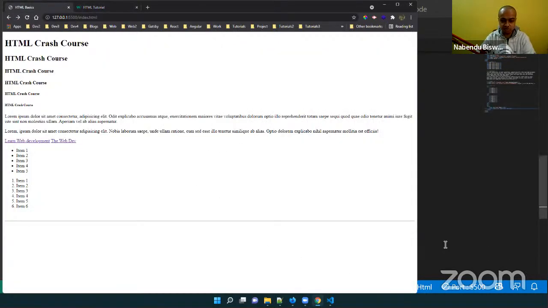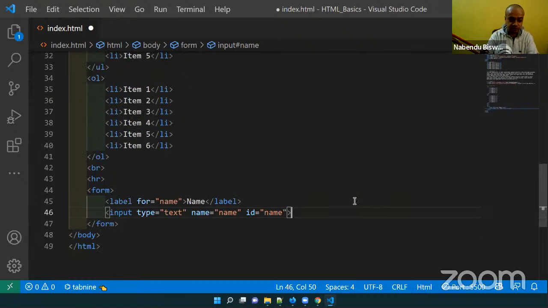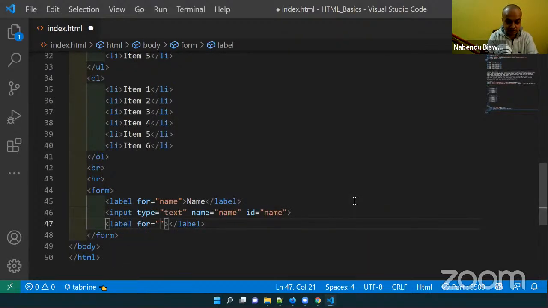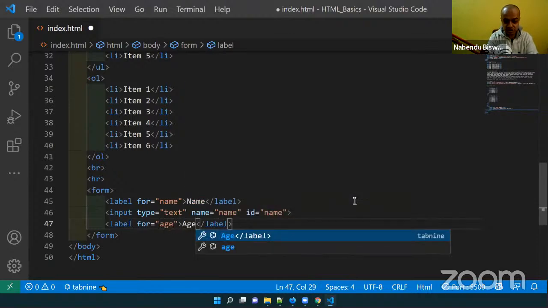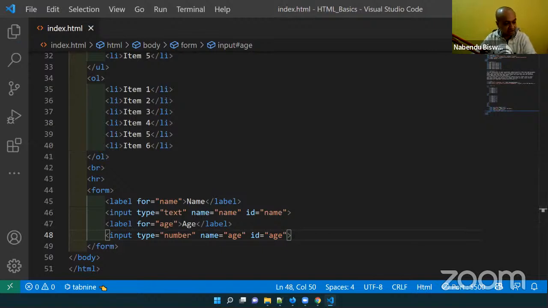So input type text, name and id is there, and similarly we will have one for age also. Label age will be input type number, name is age, and id is age. So input type is number, input type is text. How are they different? Let me save it, and then we will see the difference.